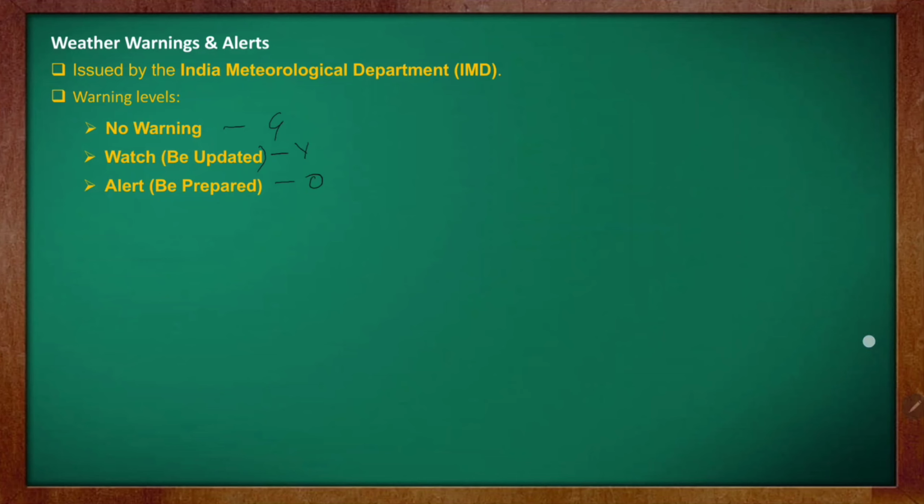Like we say the state is on orange alert if it rains continuously, that means you need to be prepared. And warning comes with red color, which means you need to take action. Common alerts include heat wave, heavy rain, fog, dust storm, hailstorm and cold wave. The symbols are there for you to study, and we have done them in your class also.